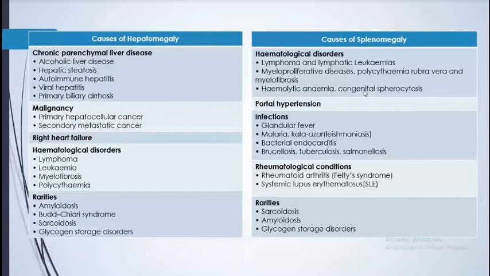column, there is splenomegaly, or because of portal hypertension, or any infection can cause it, like malaria, kala-azar, bacterial endocarditis, brucellosis, tuberculosis, and salmonellosis. Even in this it sometimes gives hepatosplenomegaly. And rheumatological conditions like rheumatoid arthritis, SLE, sarcoidosis, amyloidosis also give splenomegaly. So, okay, I'm not going to talk about this because there's limited time.